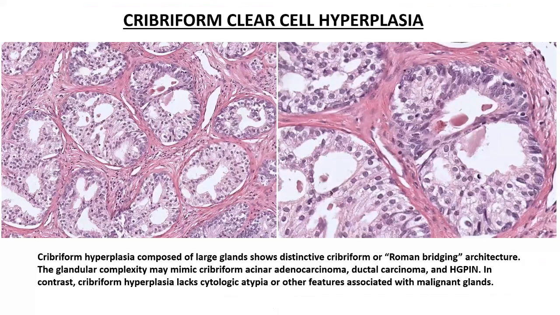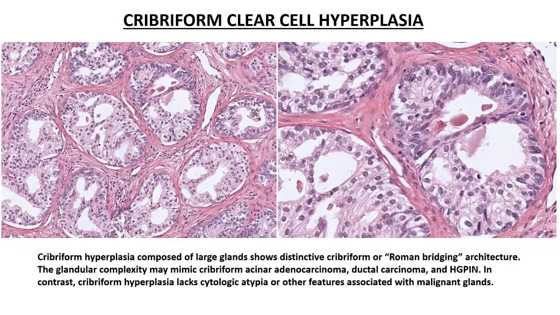Now, coming to cribriform clear cell hyperplasia, this is again another cribriform kind of a pattern of proliferation, except that in this particular case, the cells which are present within these cribriform groups have got the acinar morphology with more abundant vacuolated cytoplasm. But because of this, they could be sometimes mistaken for a pattern for acinar adenocarcinoma.